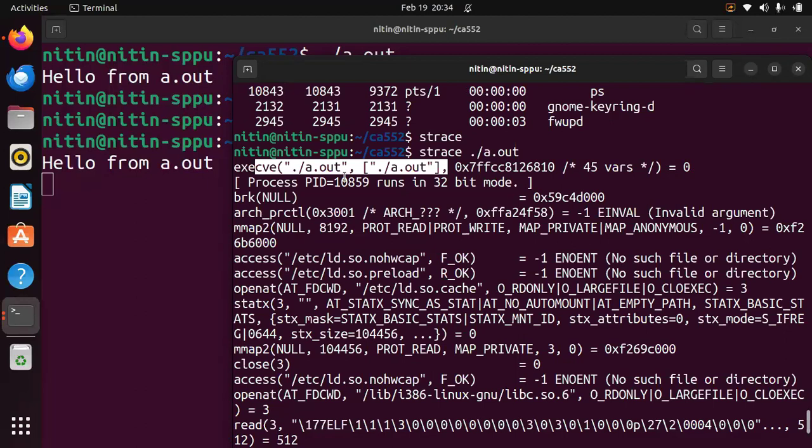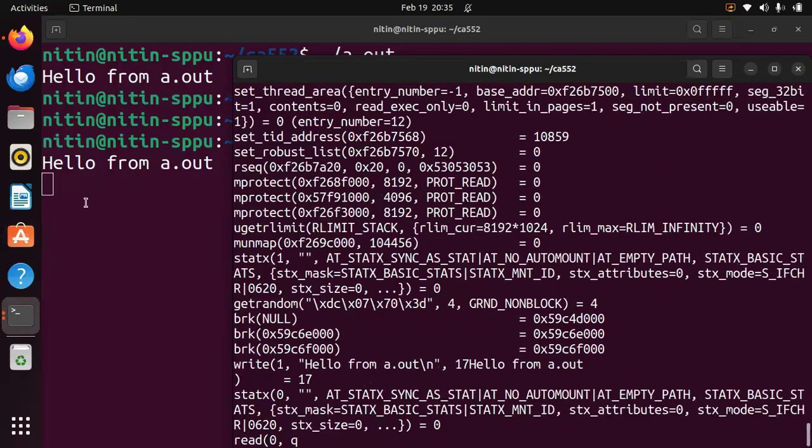Now the kernel loads this executable. When it sees this execve, the kernel loads the executable and control gets transferred to a.out, and that's why you can see this output, hello from a.out. So ./a.out works in the shell because the shell calls execve with the relative path.